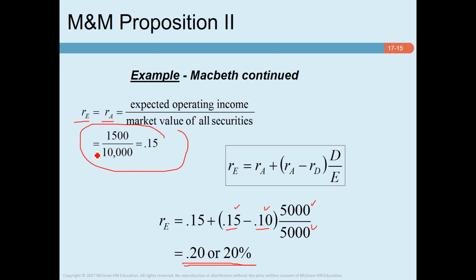So you can see that previously, when the company was an all equity firm, its return on equity was 15%, but when the company uses debt, as its return on asset is greater than the cost of debt, its return on equity increases to 20%. So that's what M&M Proposition 2 is: return on equity increases as the company uses more debt.